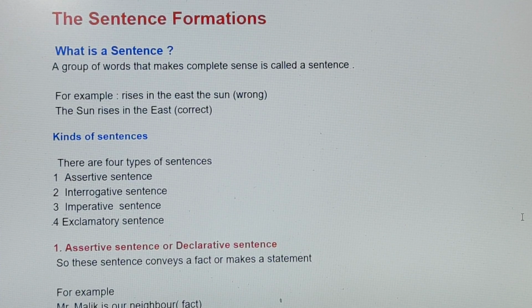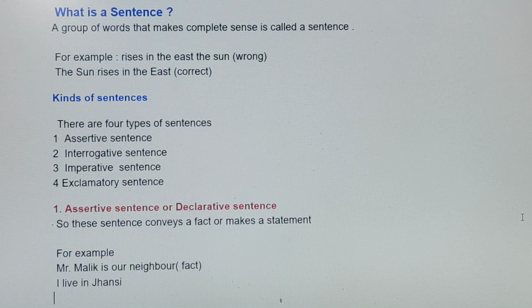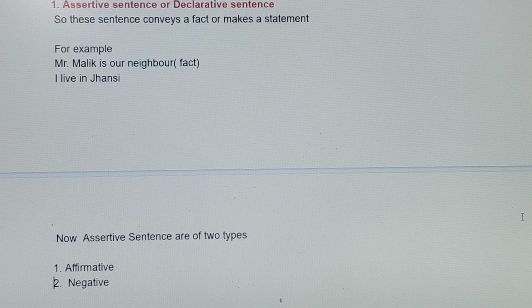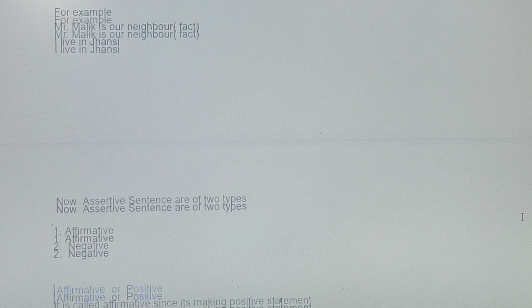These sentences convey a fact or make a statement. For example, if I say Mr. Malik is our neighbor, it is a fact. I live in Jhansi, again it states a fact. Now, assertive sentences are of 2 types. First we have affirmative and second is negative.